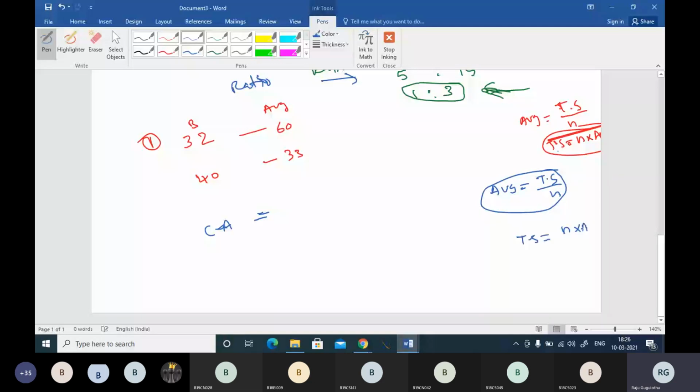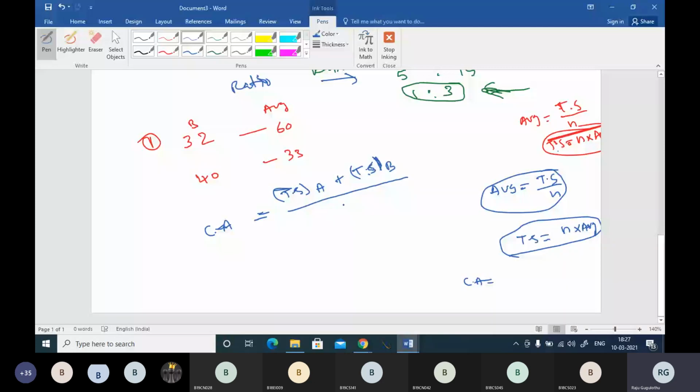And if you want the combined average, if we are mixing two different categories, here boys, 32 boys and 40 boys, with their different averages, then the combined average will be total sum of the first category of boys plus total sum of the second category of boys divided by number of boys, first category plus second category.